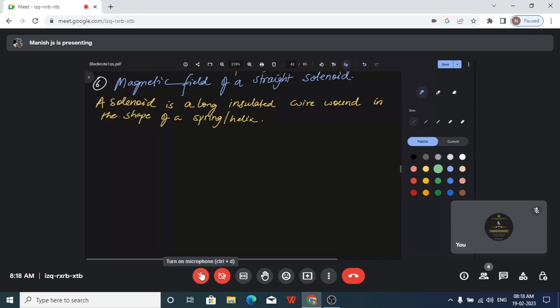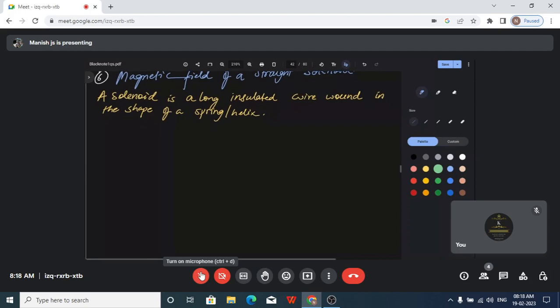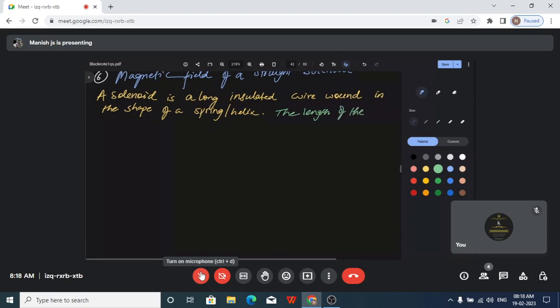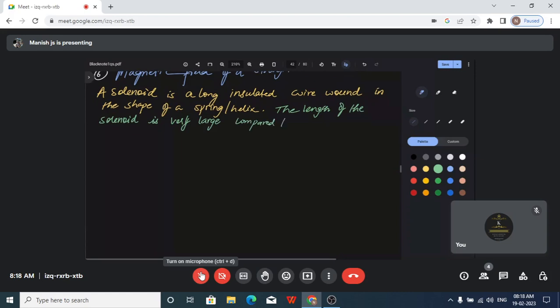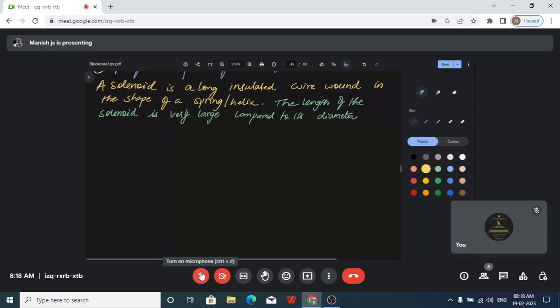In the form of a helix. The length of the solenoid is very large compared to its diameter. This is something which is important to know.